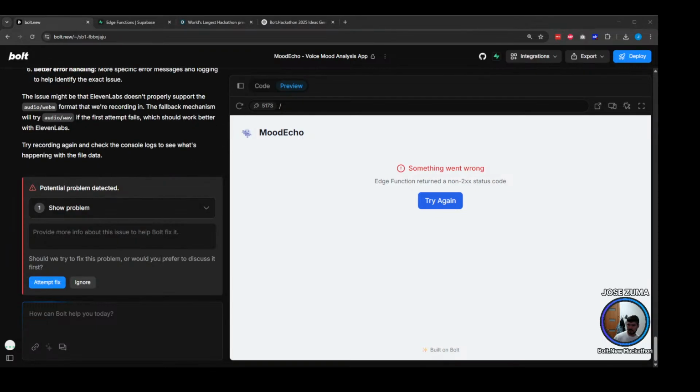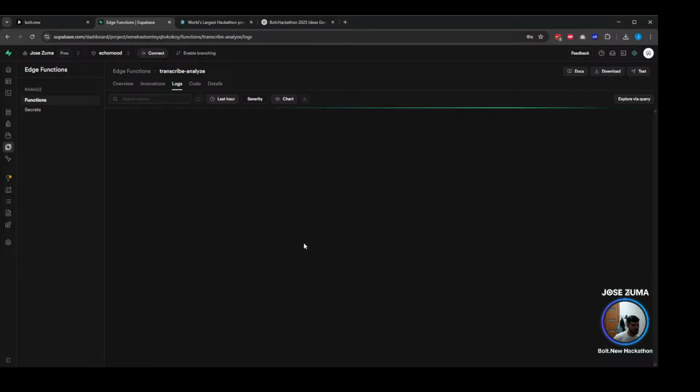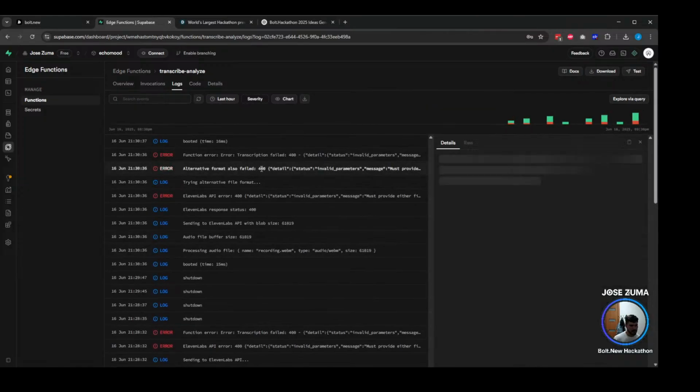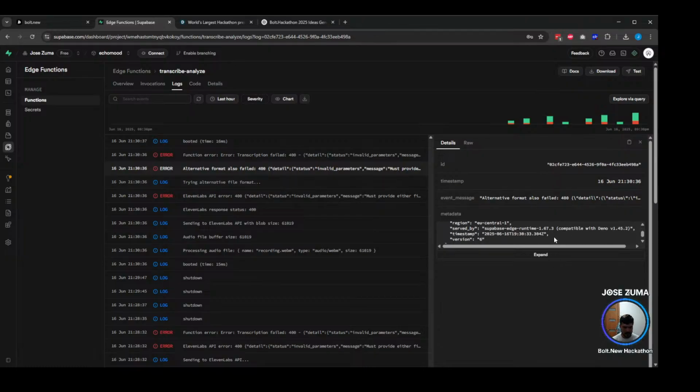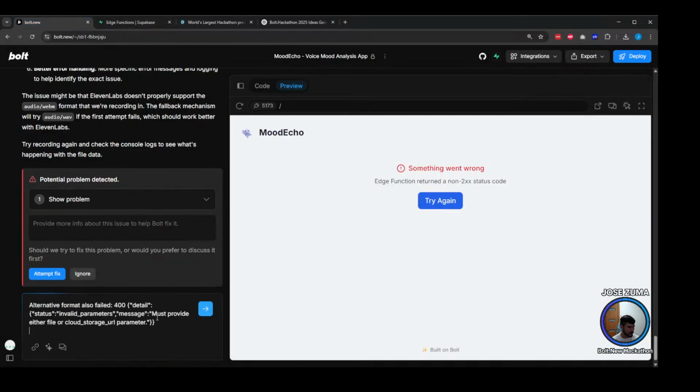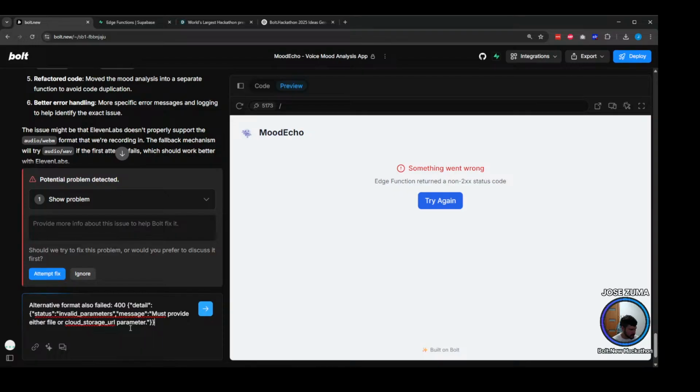Okay, so let's see if this is going to work. Still failing. Could be a different error now. Seems to be the same error. Something went wrong. Okay, let's see. We go to logs again. Cool. So we have again the same error. We just paste it here. Status invalid parameters. Must provide either the file or a cloud storage URL. This is strange. We have the file here. Correct.